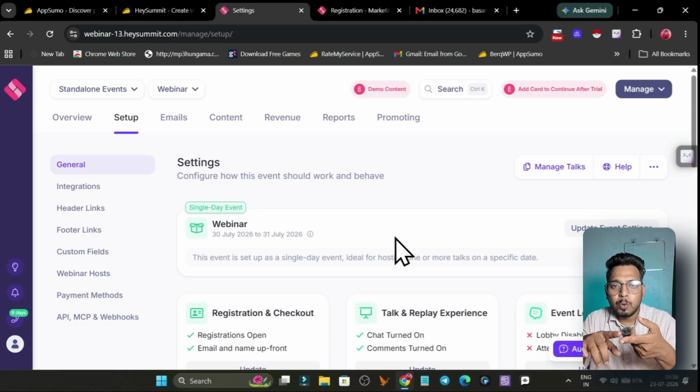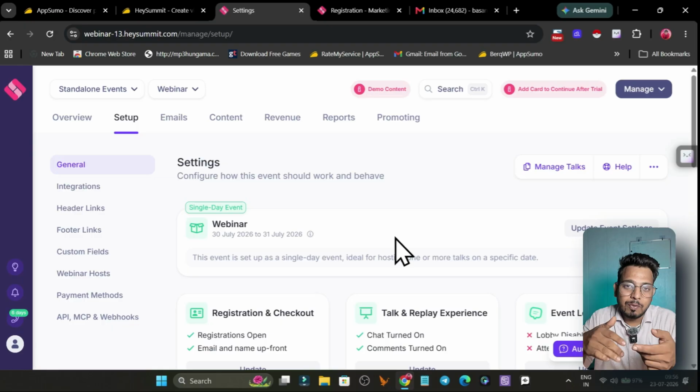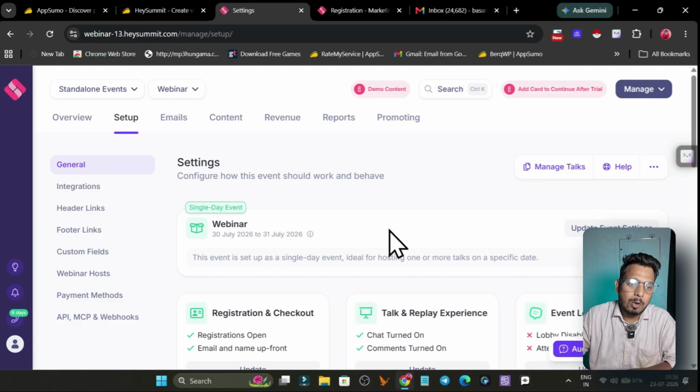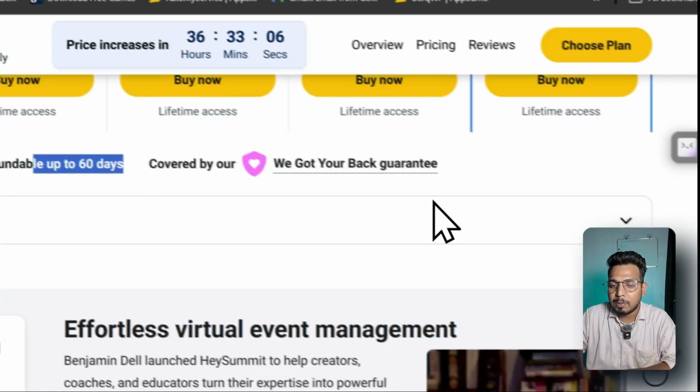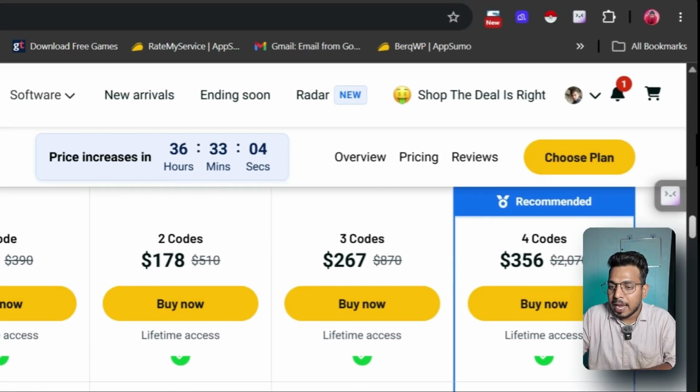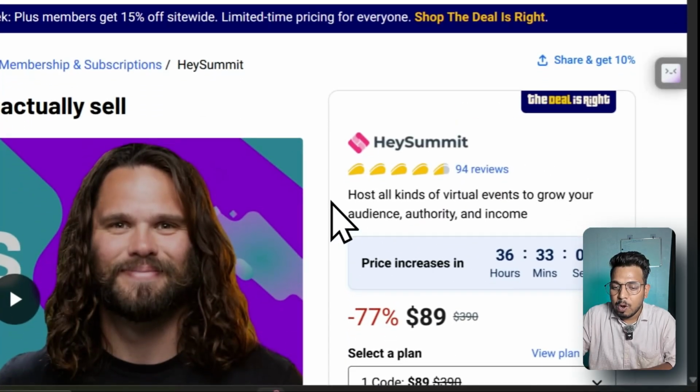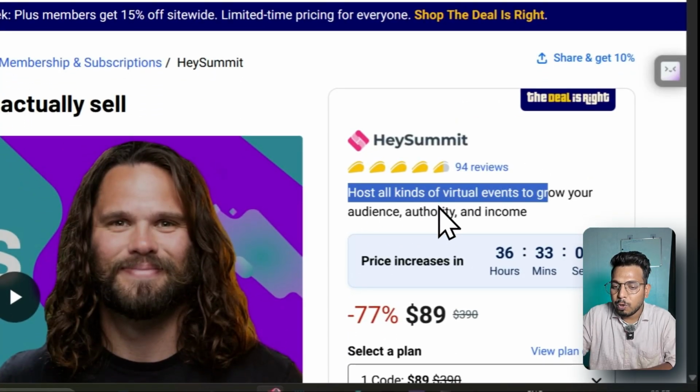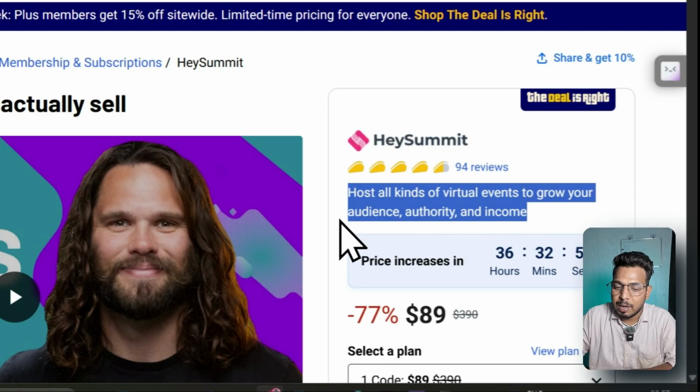Whereas on Zoom you hit the limit once a certain number of attendees attend your webinar, and you have to pay for every feature. Here on this platform you just have to pay a one-time payment, because lifetime deals are available on the app, starting from $89, and you can host all kinds of virtual events to grow your audience and monetize your income as well.